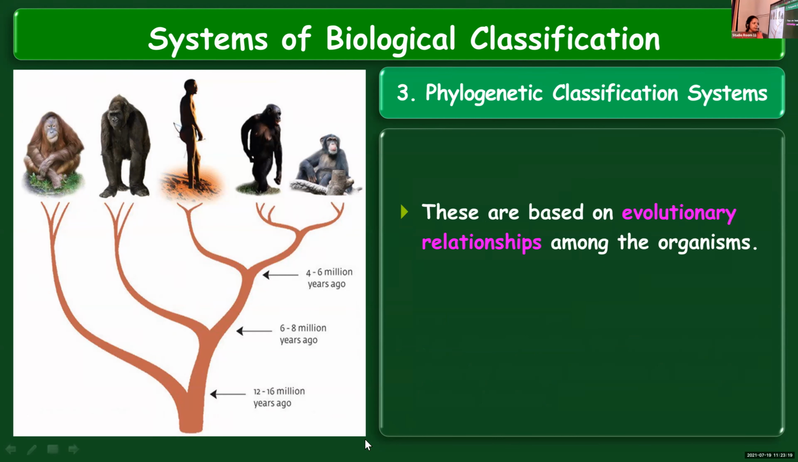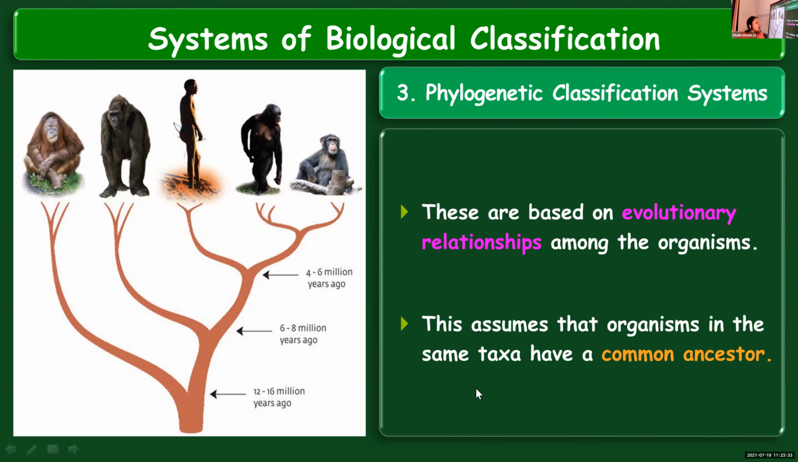Phylogenetic classification system. As I told you, phylogeny deals with the evolutionary history of organisms. So this one is based on the evolutionary relationships among organisms. It assumes that all the organisms coming in the same taxa, in the same category, have a common ancestor.